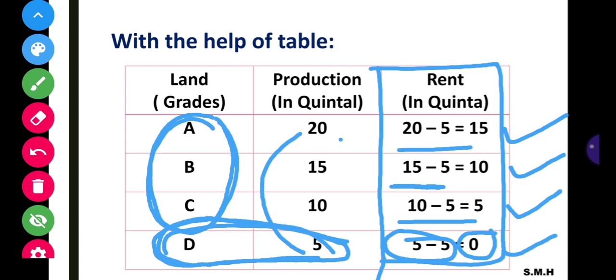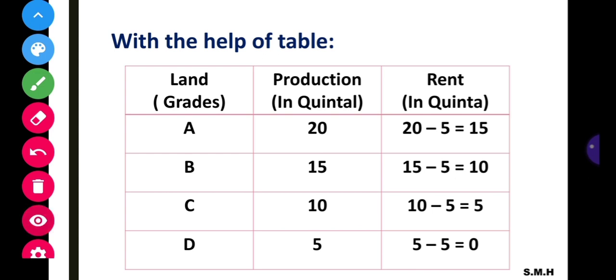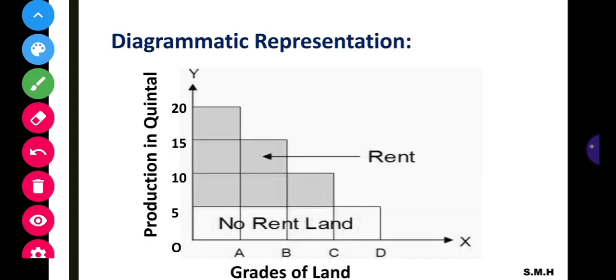The same explanation, the same example, can be explained with the help of a diagram, or say diagrammatic representation of the Ricardian theory. In this theory we can see on the OX axis, that is the horizontal axis, we have grades of land.